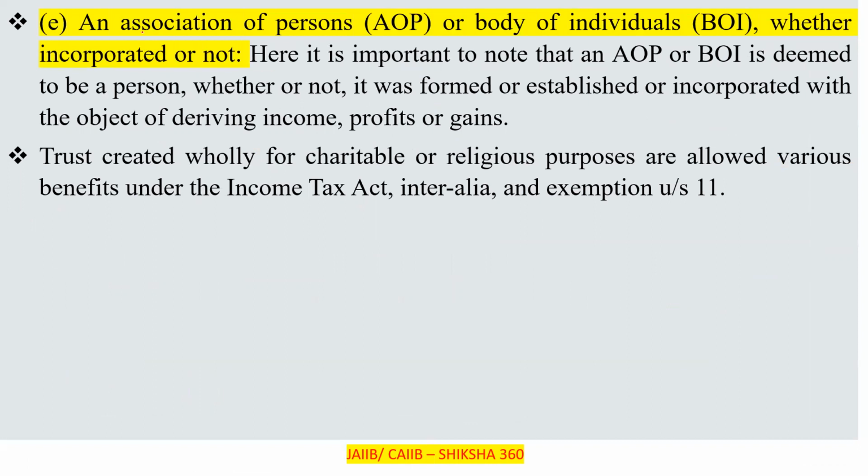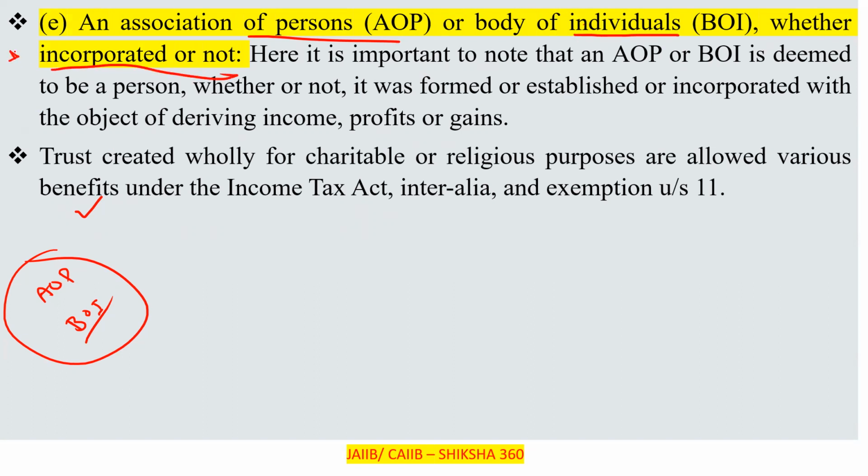Regarding an association of persons, AOP, or body of individuals, BOI, whether they are to be incorporated or not. It is important to note that an association of persons or body of individuals is deemed to be a person, whether or not it was formed or established or incorporated with the objective of deriving income, profits, or gain.